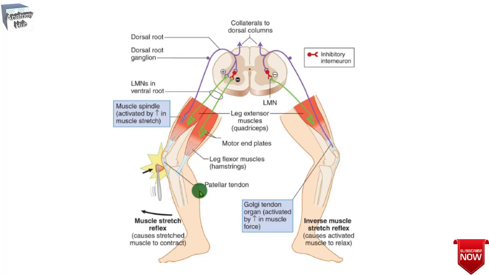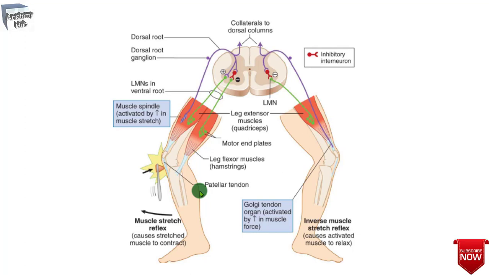So what is this muscle stretch reflex? The muscle stretch or myotatic reflex is a stereotyped contraction of any targeted muscle in response to the stretch of that particular muscle. The stretch reflex is a basic reflex that occurs in all muscles and is the primary mechanism for regulating muscle tone. Muscle tone is the tension present in all resting muscles. Tension is controlled by the stretch reflex.